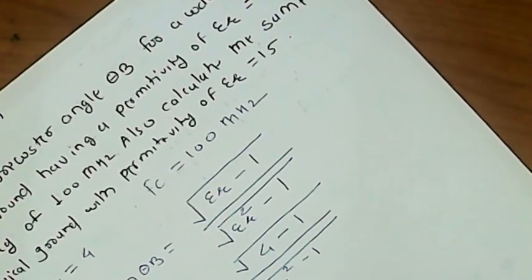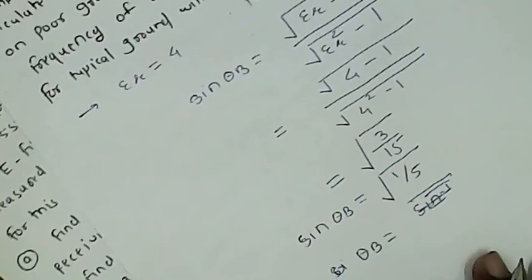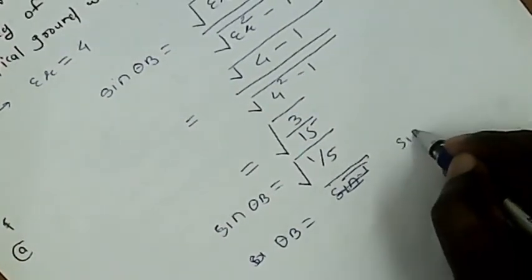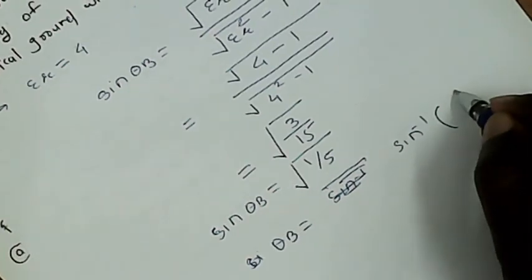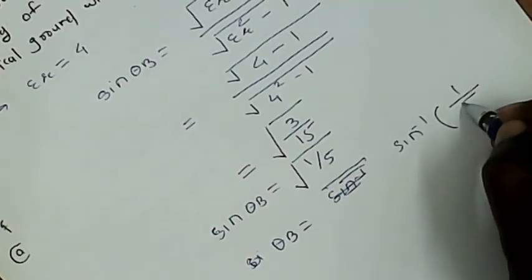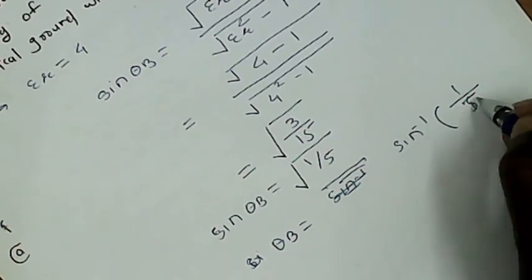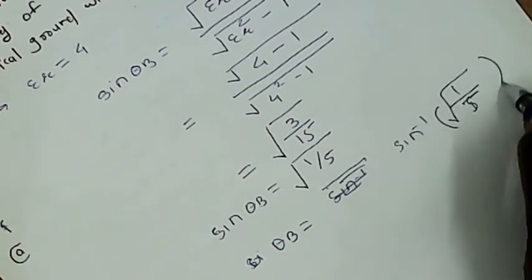So sin theta b is equal to under root 1 upon 5, and we take the inverse, so we can get theta b is equal to sin inverse of under root 1 upon 5. So we can calculate the Brewster angle on the calculator: shift sin inverse of 1 divided by 5 under root.